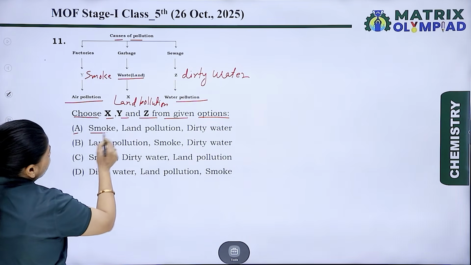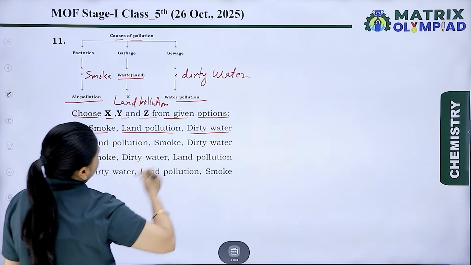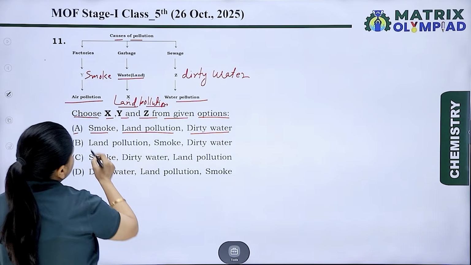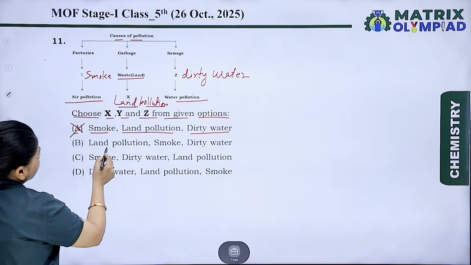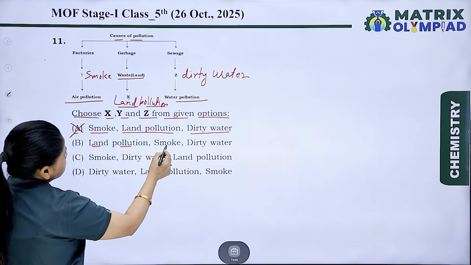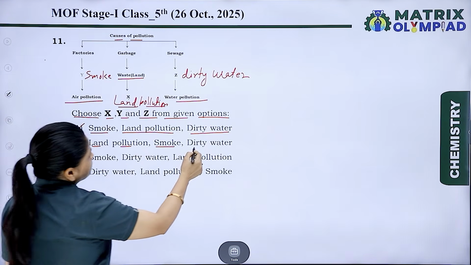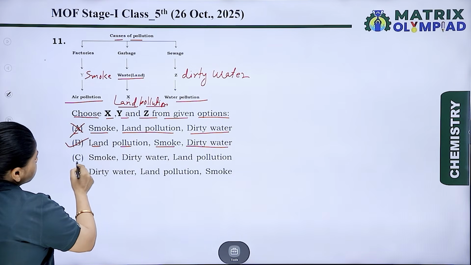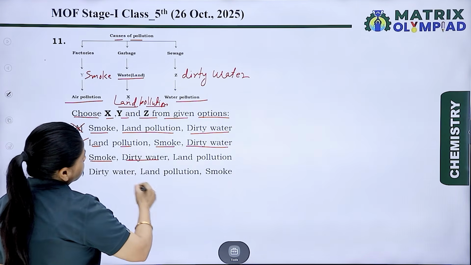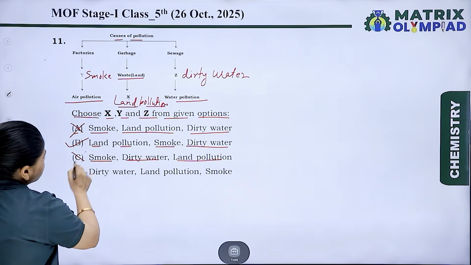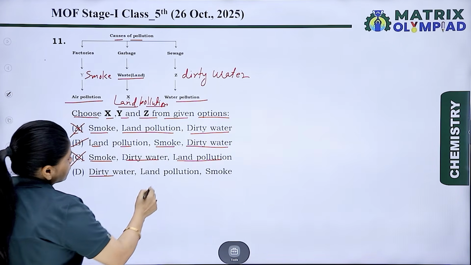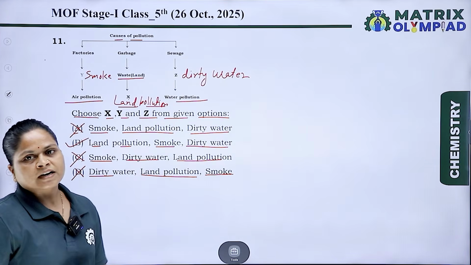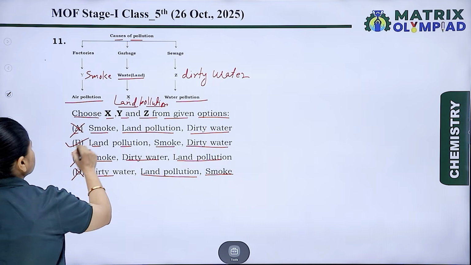Option A is smoke, land pollution, dirty water. And here X is smoke, but X is land pollution, so it is wrong. B, X is land pollution, Y is smoke, and Z is dirty water, and it is the correct option. C is smoke, dirty water, land pollution, that is again wrong. D is dirty water, land pollution, smoke, and this is again the incorrect option. So the correct answer is option B.